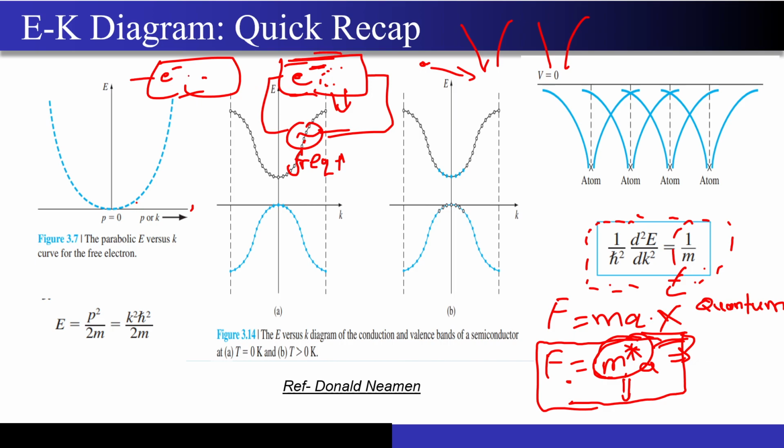But if my electron is moving very slowly in the crystal, and I apply a high frequency signal, then what is the problem? The problem is this: whatever changes I observe won't be in line with the high frequency signal, because the electron is not able to respond to the change very quickly. So this is the application of the EK diagram from the circuit guy's point of view, right?